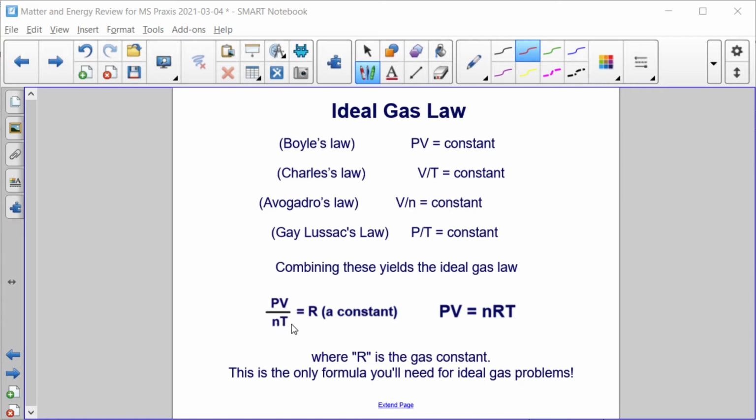Okay, so combining these four yields this version of the ideal gas law. PV over nT equals a constant, which we'll call R. And I can rearrange here to get PV equals nRT. R is the ideal gas constant. This equation right here is the only one you'll need for your ideal gas problems.